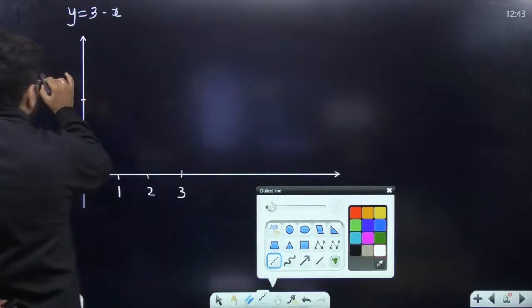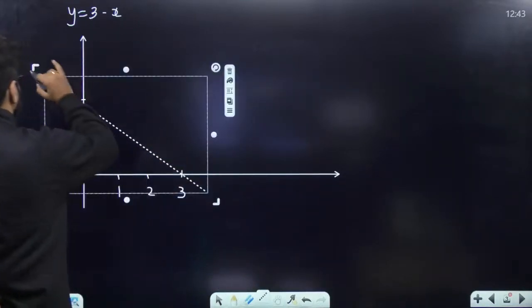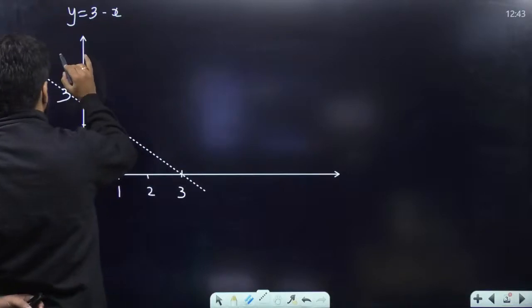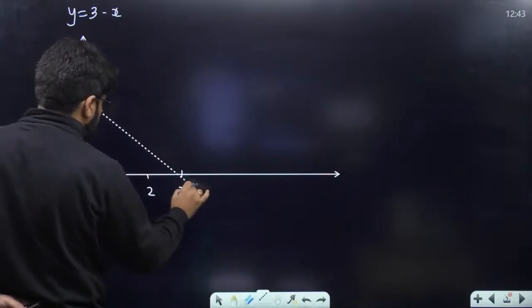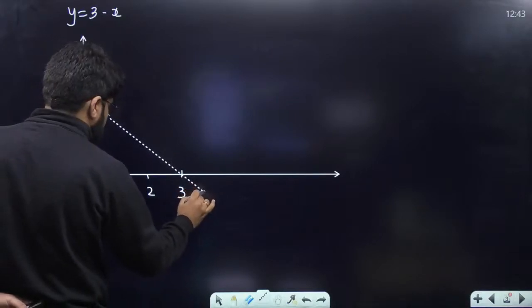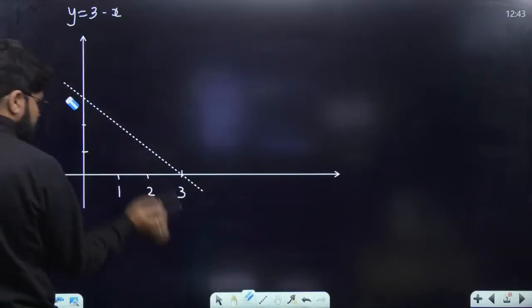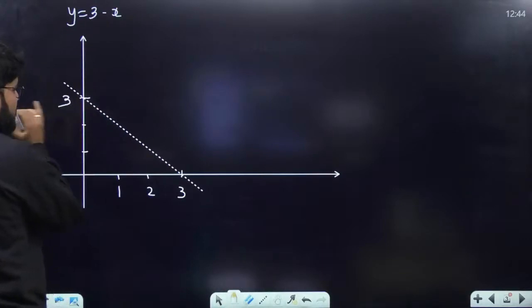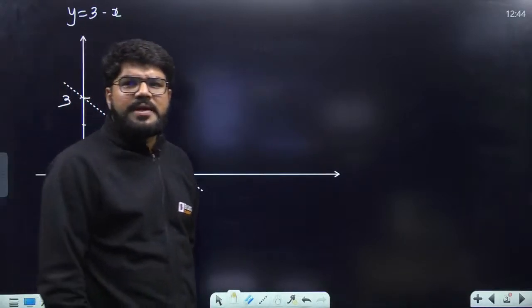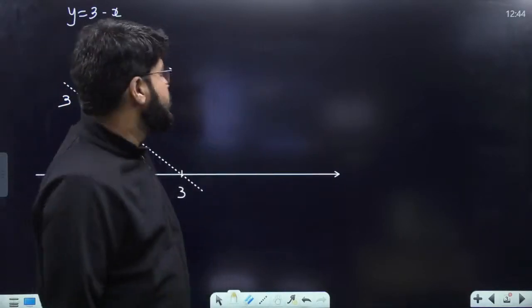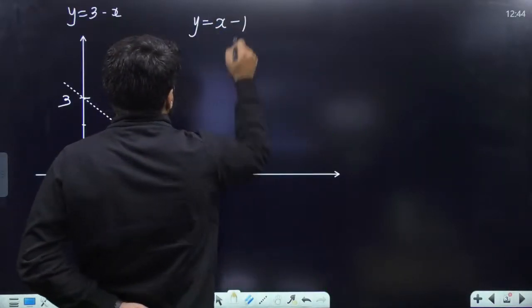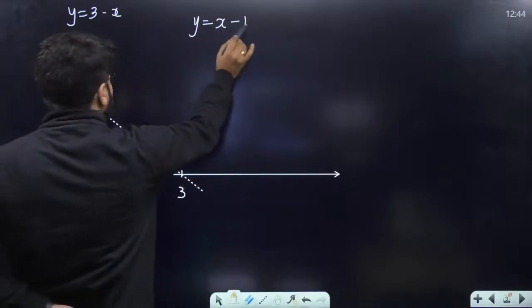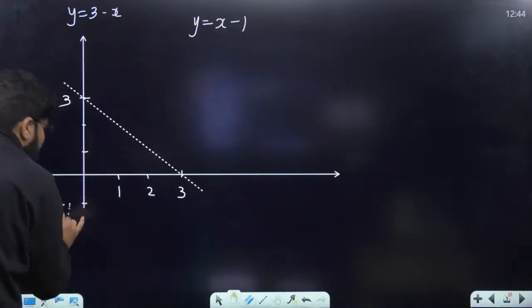Let's take it as a dotted line first. Okay. This is the first straight line, y equal to 3 minus x. The next straight line is y equal to x minus 1, having the y intercept of minus 1.